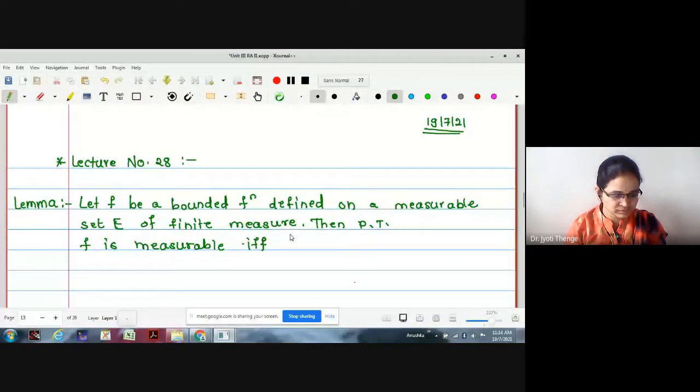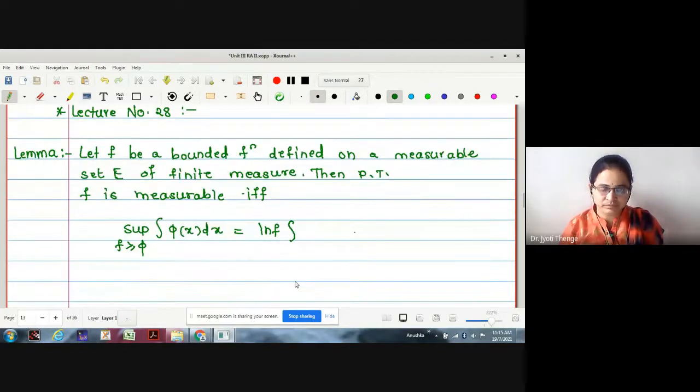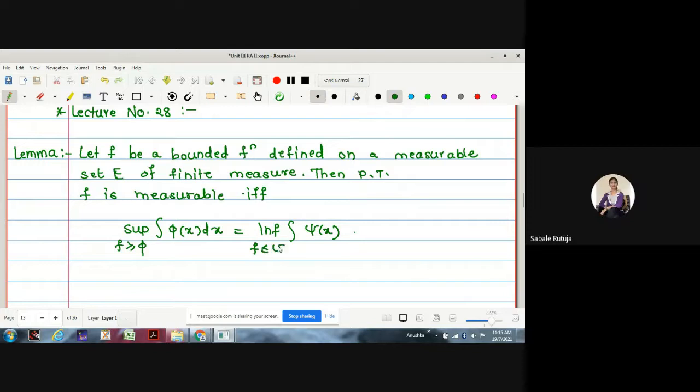What is if and only if? The condition which we have discussed. Let me write supremum first. Supremum of integration phi x dx, where f is greater or equal to phi, is equal to infimum of integration psi of x dx, provided f is less than or equal to psi.